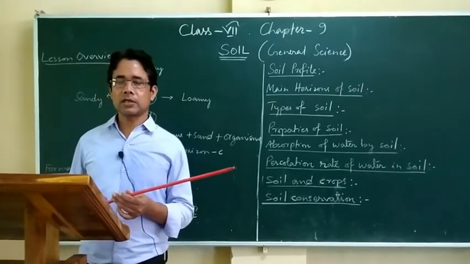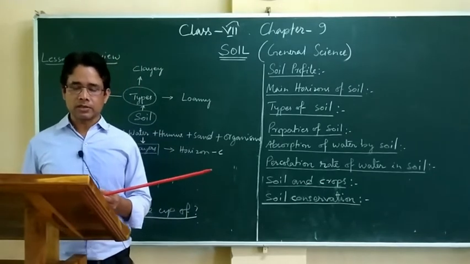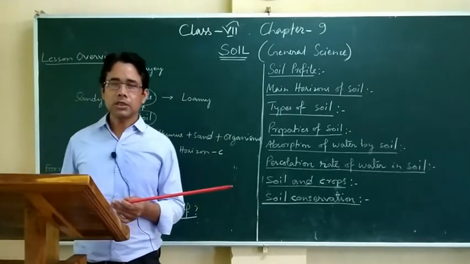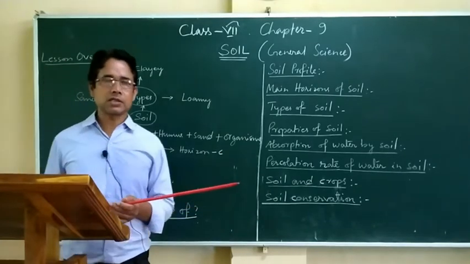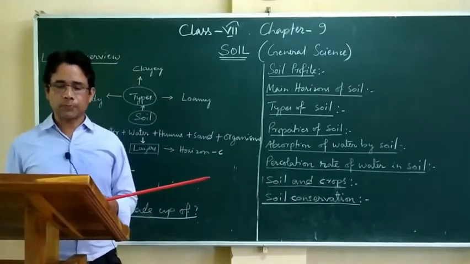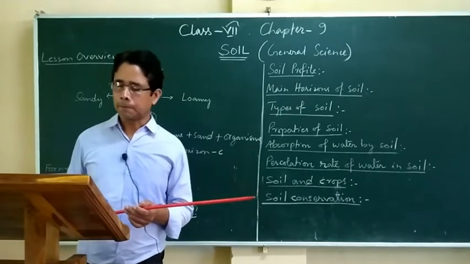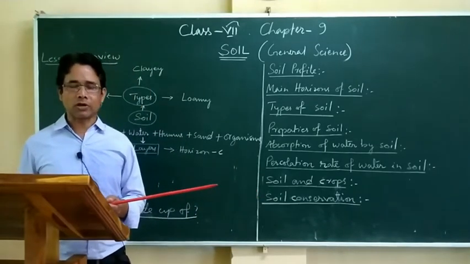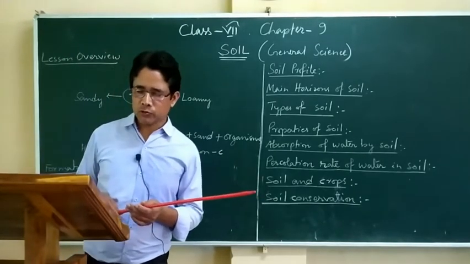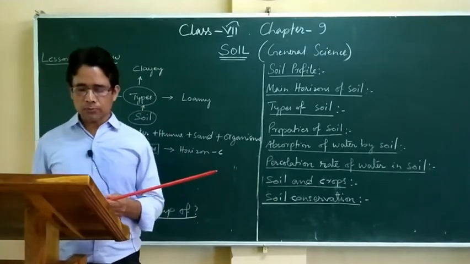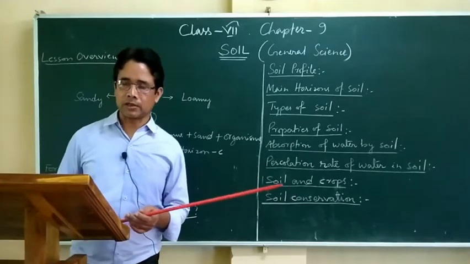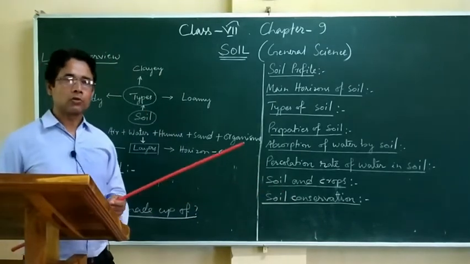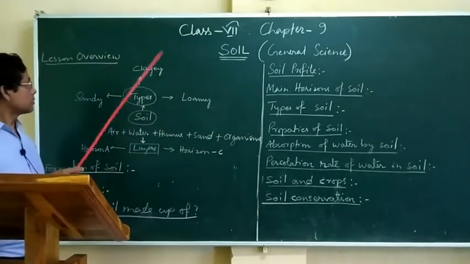Then below horizon A is horizon B, which is rich in minerals, and horizon C, the deepest layer, which is rocky. So as we have learned, soil is an important natural resource necessary for the growth of plants. Now in this chapter, we are going to discuss this topic.